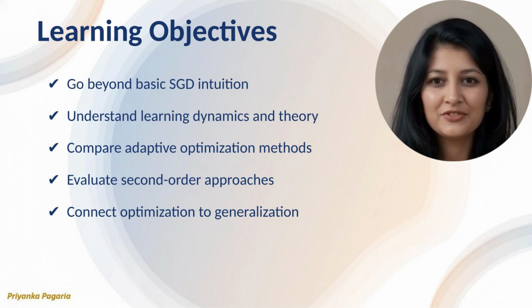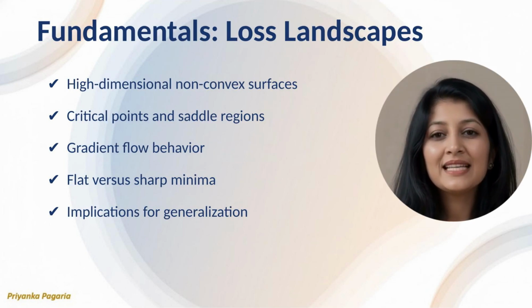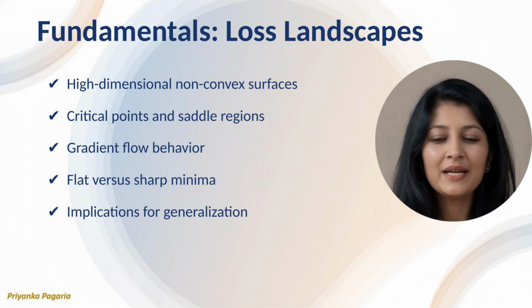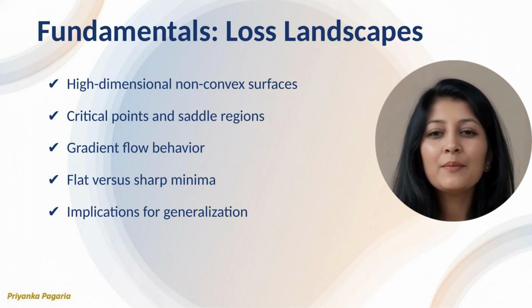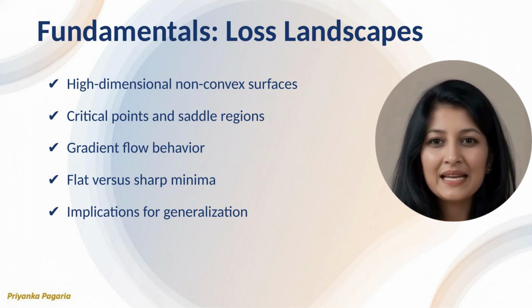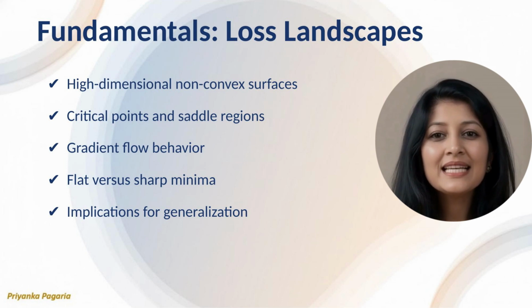improve learning systems. Loss landscapes in deep learning are high-dimensional and fundamentally non-convex. In real AI teams, this reality explains why training behavior often appears unstable or unpredictable. Many practitioners mistakenly reason about optimization using low-dimensional intuition, expecting clean minima and smooth convergence.